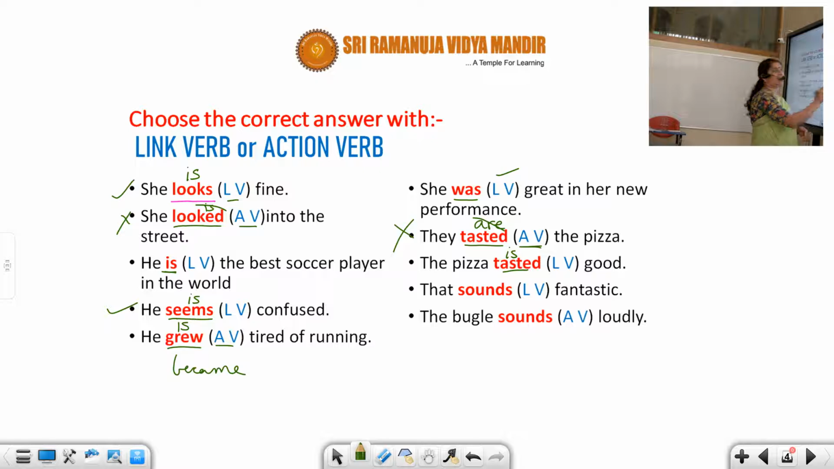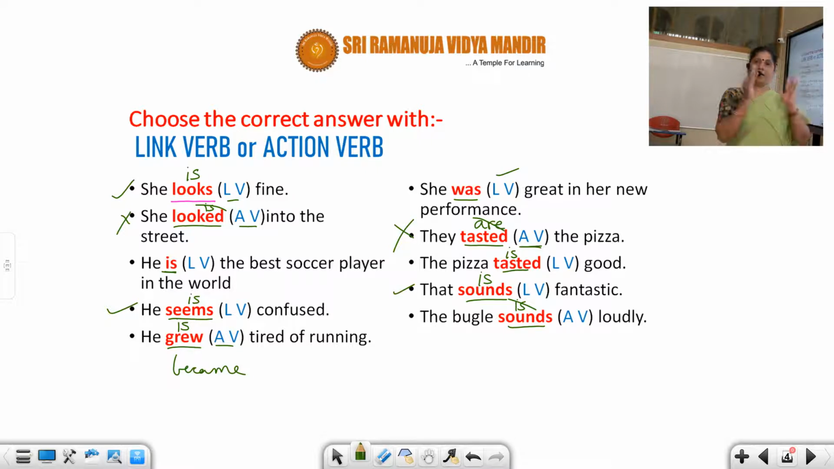Next, that sounds fantastic. Same thing, apply is. That is fantastic. So it's a linking verb. But when I say the bugle sounds loudly, can I say is loudly? No, it sounds loudly. So this is an action verb. So is not applied over here. It is an action verb. So in this way, first you have to understand, is the verb an action verb or is it a linking verb? Is it linking the subject? Is it linking the complement to the subject?